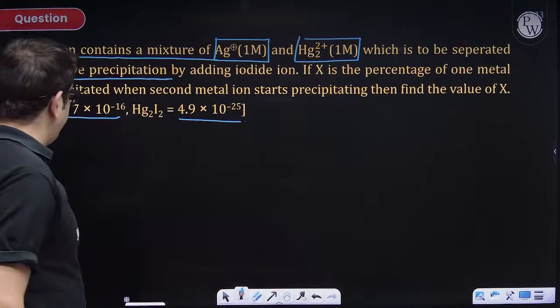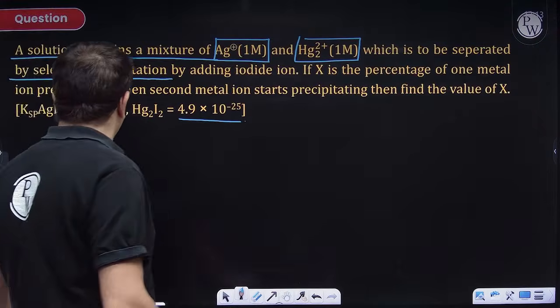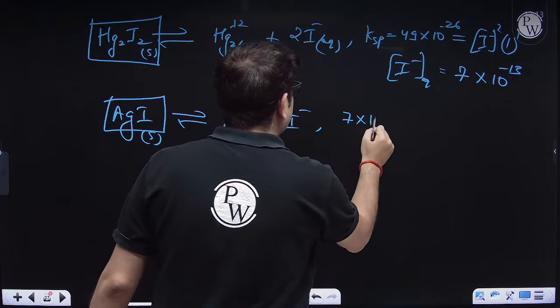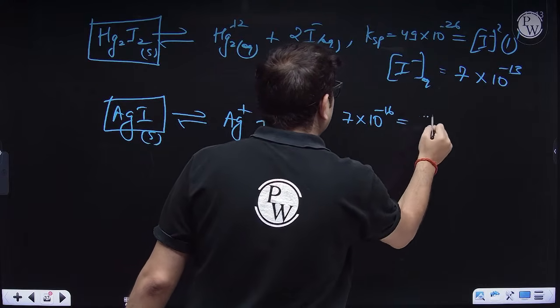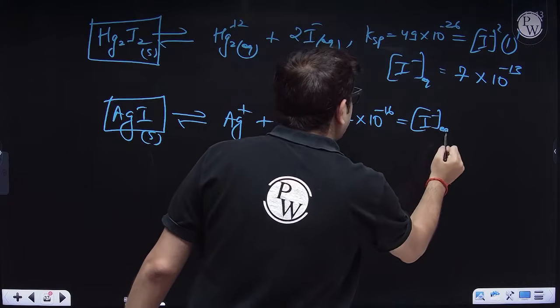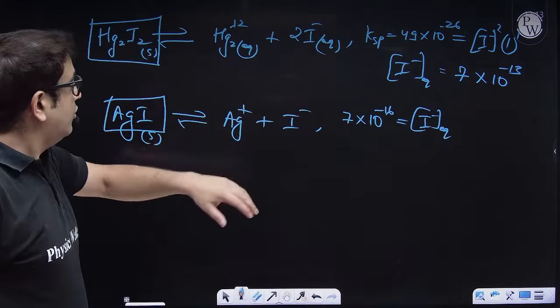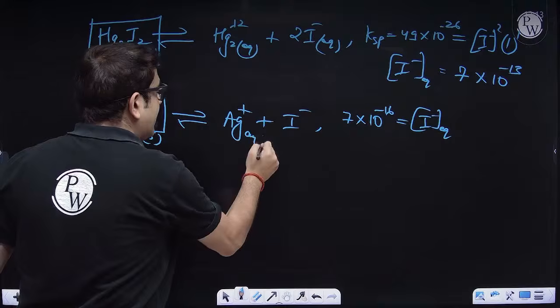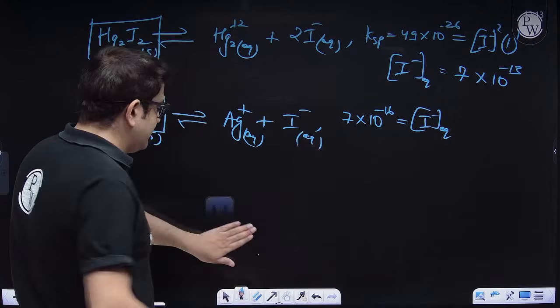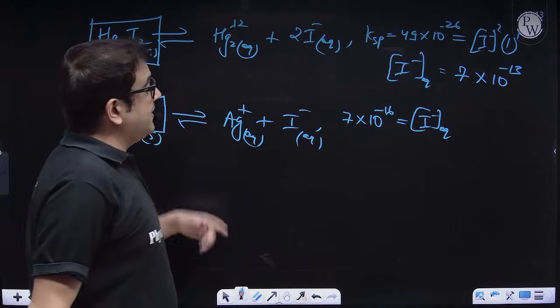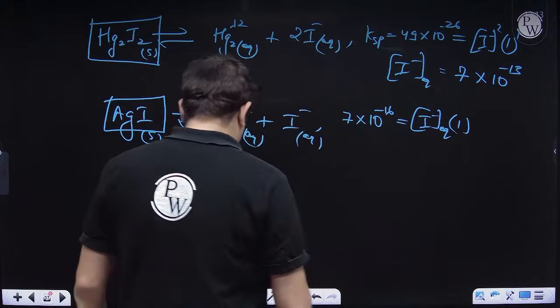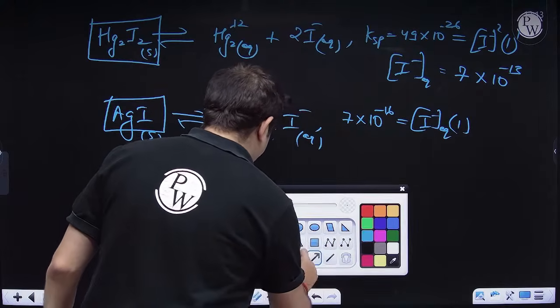The value of KSP for this is 7 into 10 to the power minus 7. 7 into 10 raised to the power minus 16 will be equal to the concentration of I minus that is allowed to be dissociated as aqueous ion. It will be very limited, but still let us check how much it is. And Ag plus is definitely 1. Okay, so now we have to compare these two data.